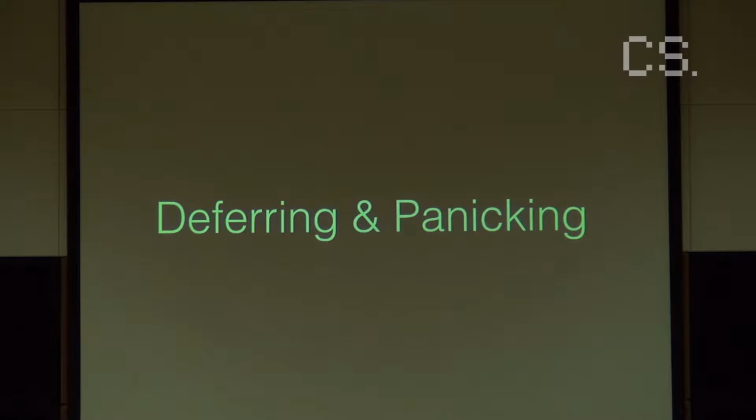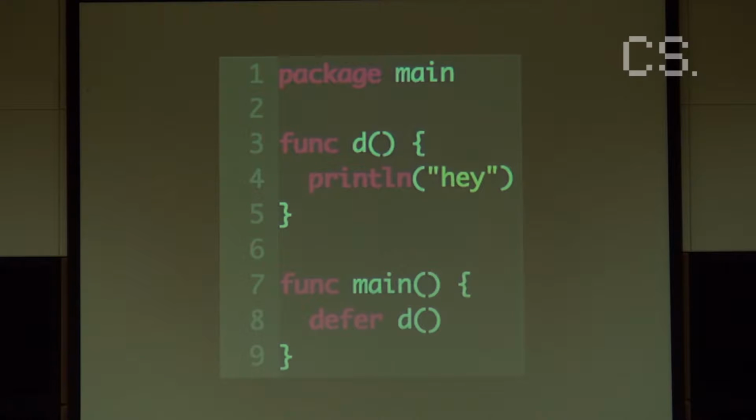So now that we have a bit of an idea of how running a Go program looks, I'm going to explain how one of Go's main features works, and that is deferring and panicking. What deferring allows you to do is say, I want this function to be run before this function completes.